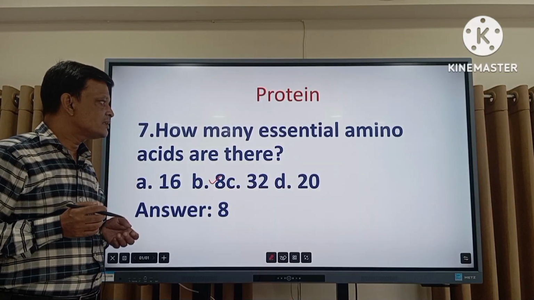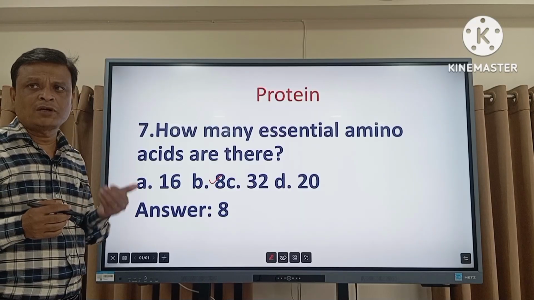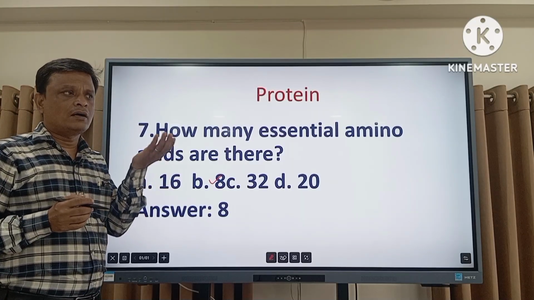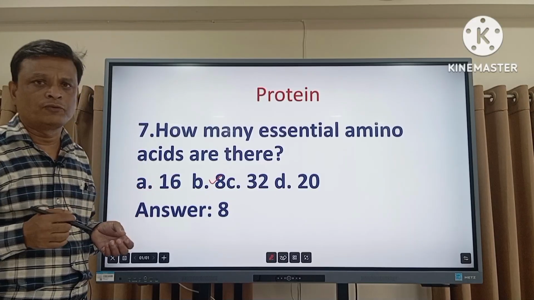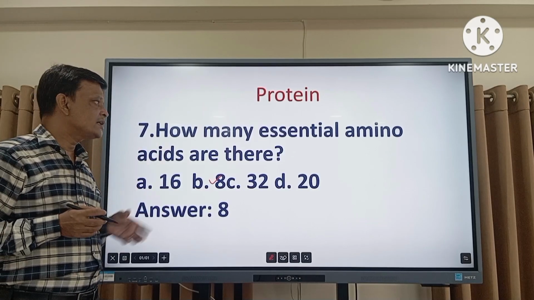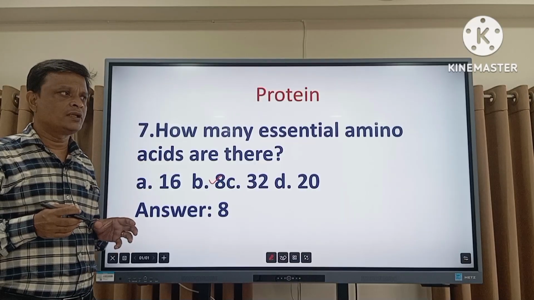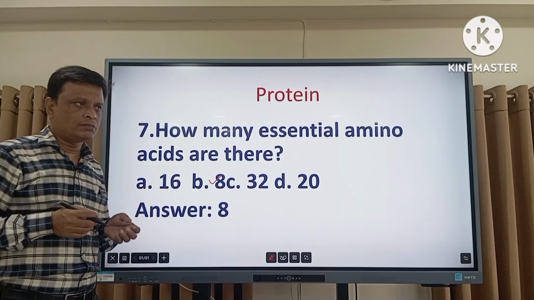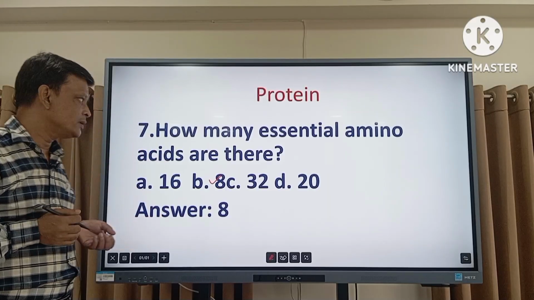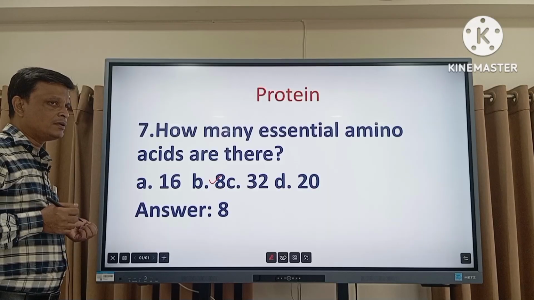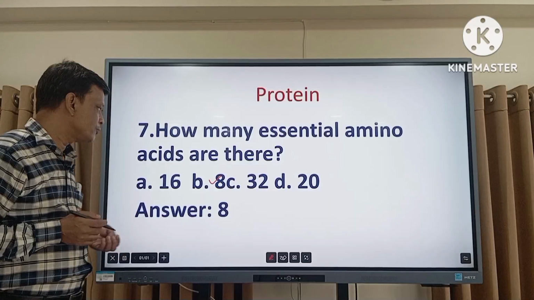Why are these 8 amino acids essential? Because these amino acids are not synthesized in our body. They must be provided from an outside source. Normally we take different types of protein food in our daily life, and these 8 essential amino acids are mainly found in animal proteins rather than plant proteins.